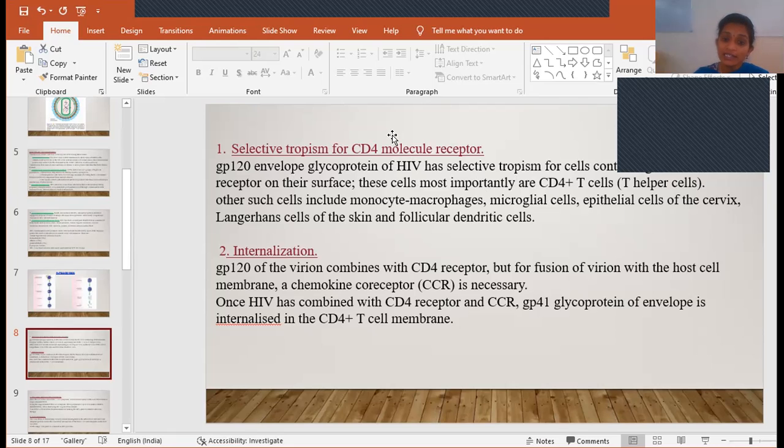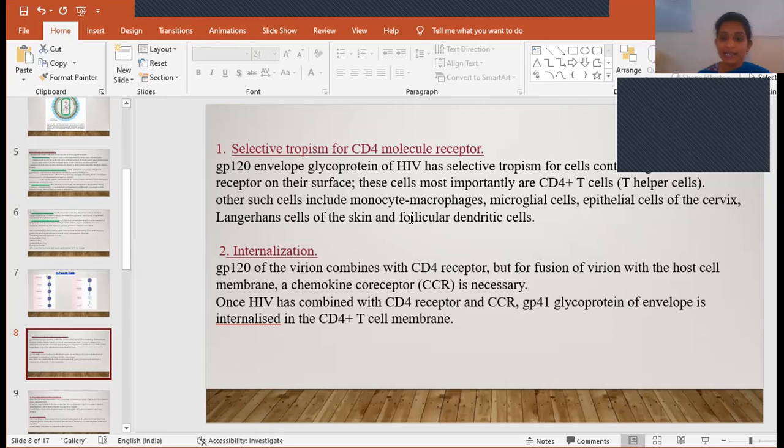Not only the CD4 molecule receptor, GP120 also has tropism or affinity to bind to monocyte macrophages, microglial cells, epithelial cells of the cervix, Langerhans cells of the skin, and follicular dendritic cells. So it also has affinity to bind to these kinds of cells, not only the CD4 T cells. This is the first step, that is, binding of the virus to the host cell with the help of GP120 of the virus and the CD4 molecule receptor. These two will form a bond.